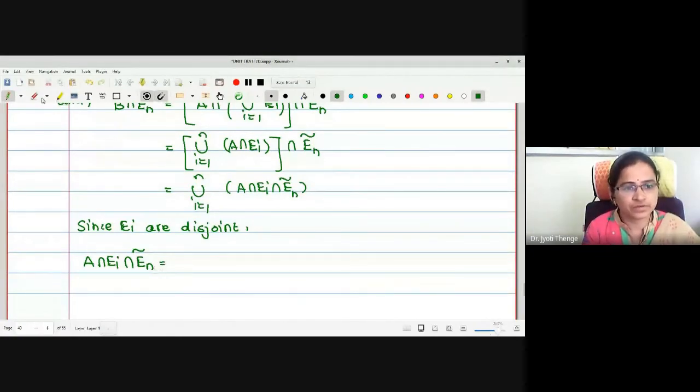I think we should write it so that it will be easy for you. Ei intersection En complement. What is the value? Again, two different cases we have to discuss, for i equal to n and for i not equal to n.